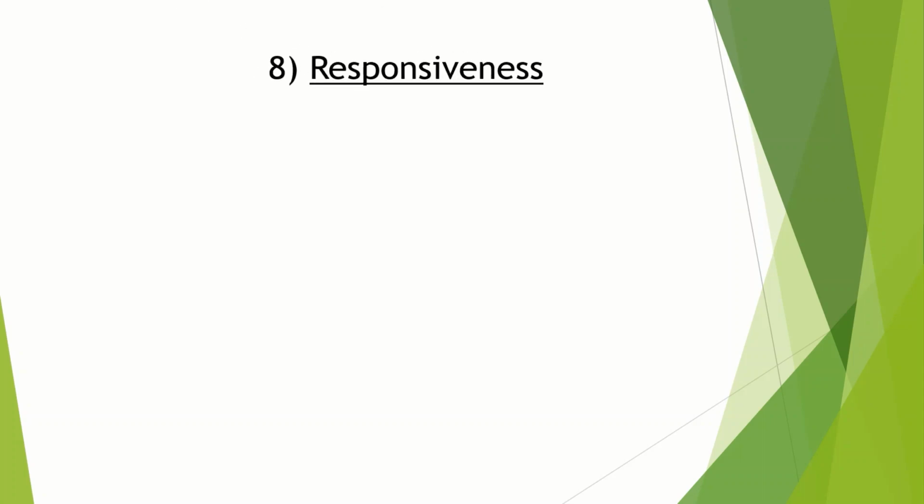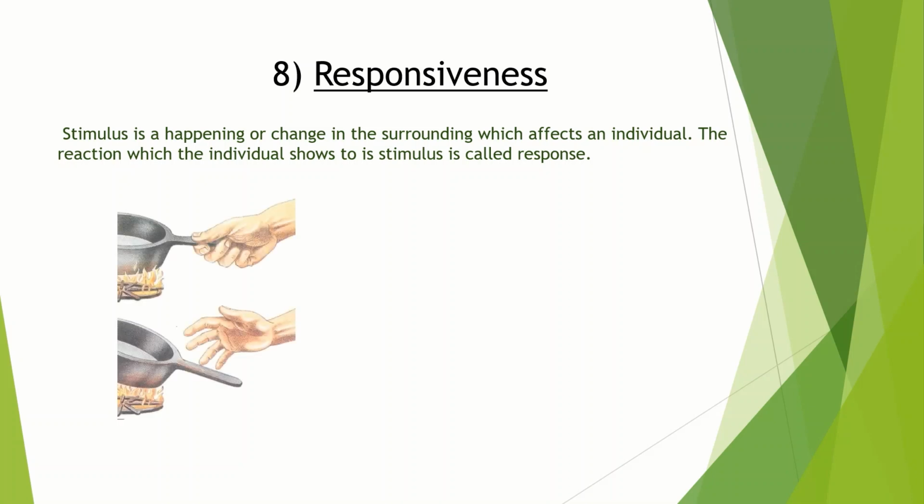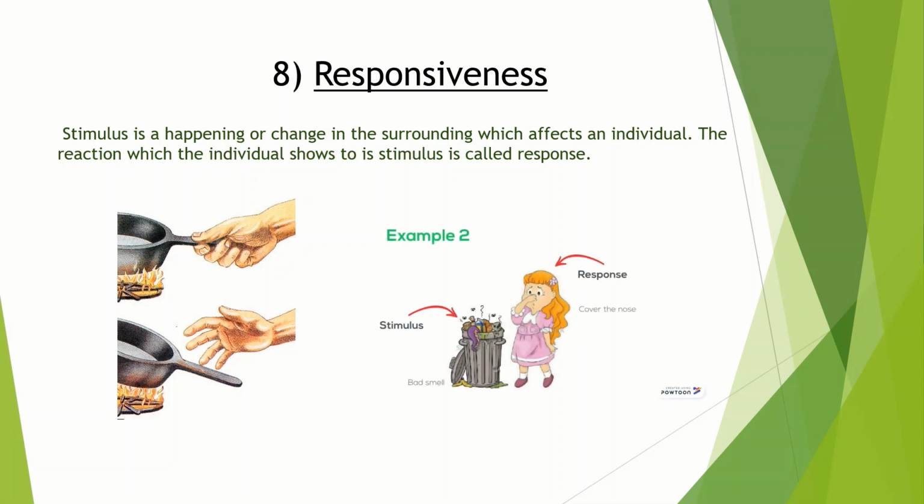Responsiveness is the next feature that is in living things. Stimulus is a happening or change in the surrounding which affects an individual. It is the reaction which the individual shows to the stimulus that is response. Examples are light, sound, heat, smell, touch, pressure, etc. Now, for example, you touch a hot object. You immediately take away your hand from that vessel. This is your response to the stimulus, which is the hot vessel.